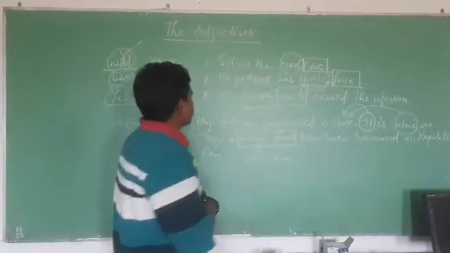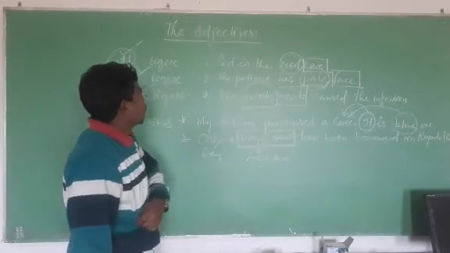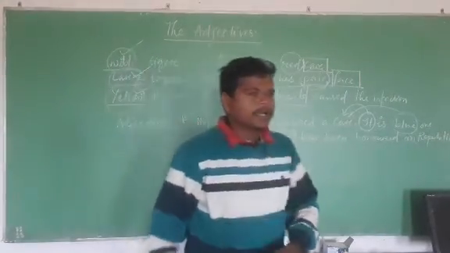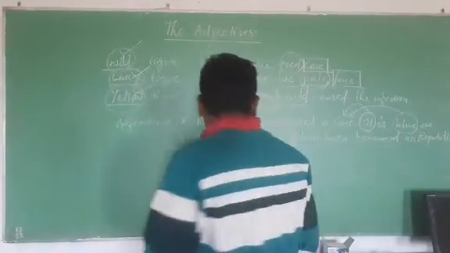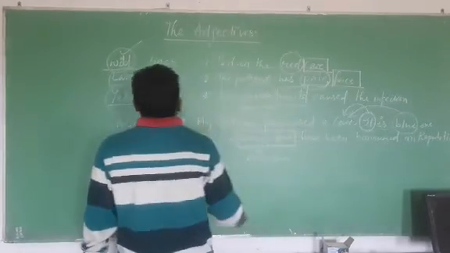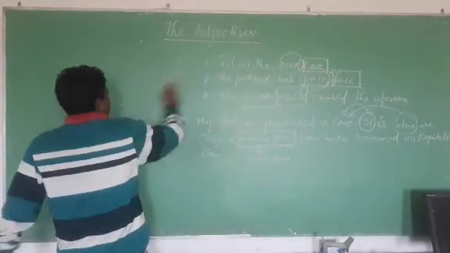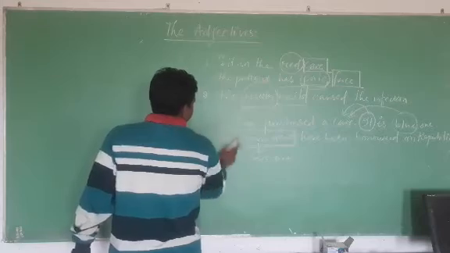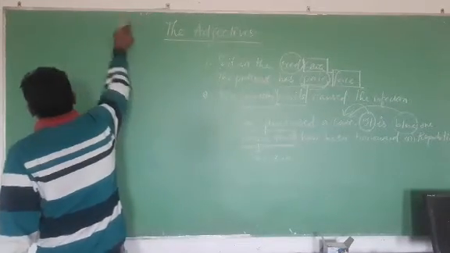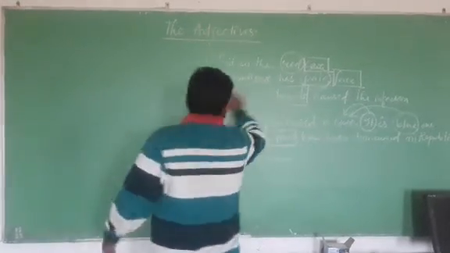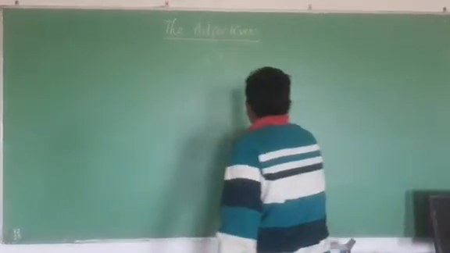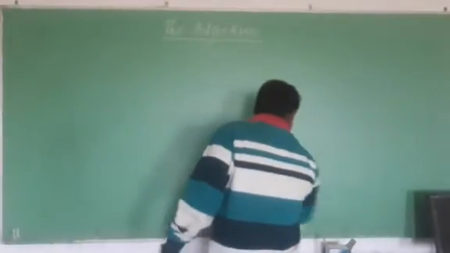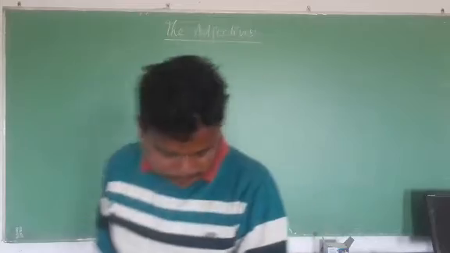Right. This is all about the introduction, how we find adjectives and how they modify nouns and pronouns. Secondly, we will see the different kinds of adjectives. What are the different kinds of adjectives? As we have seen in previous classes also, let us revise one by one.